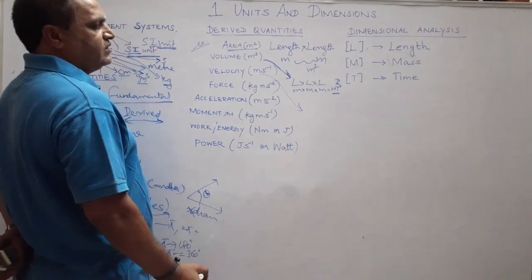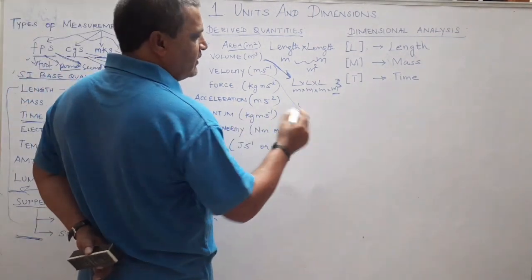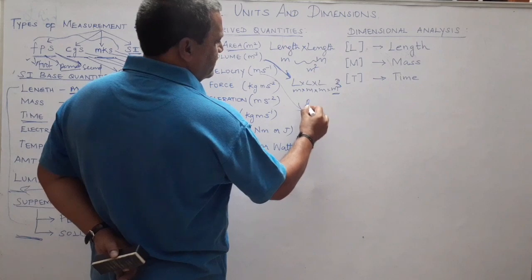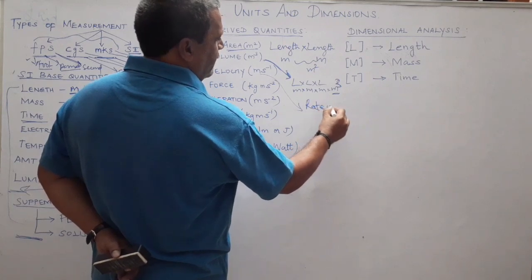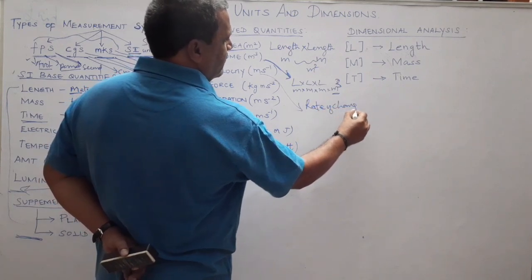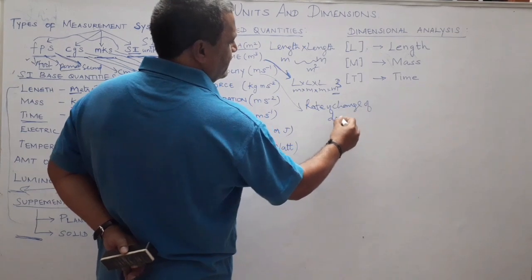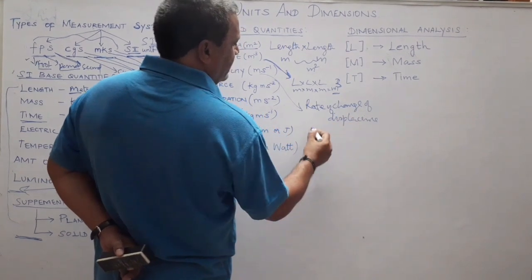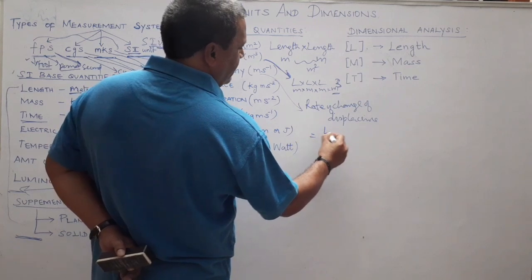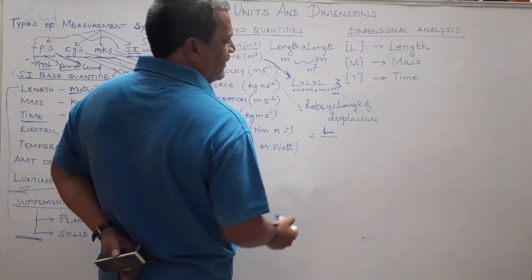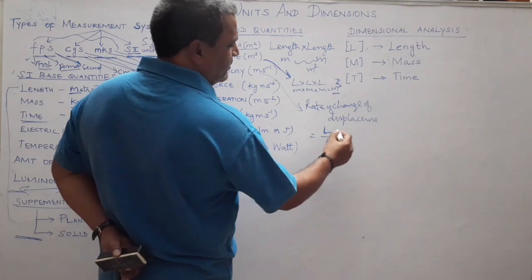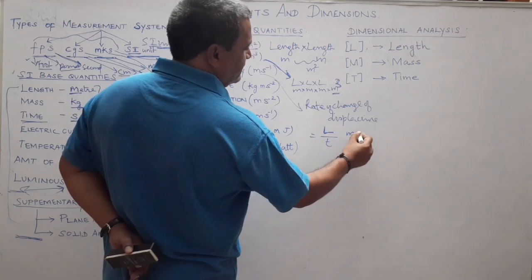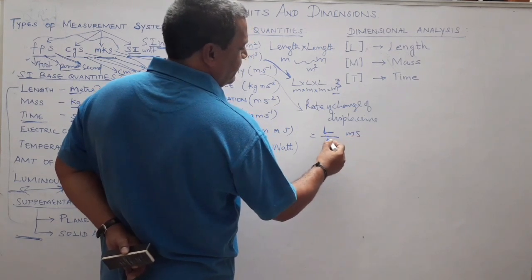Another example is velocity. What is velocity? Velocity is rate of change of displacement. That means displacement by time. Displacement is nothing but length by time. So length is measured in meter, time is in second. Second is in denominator.